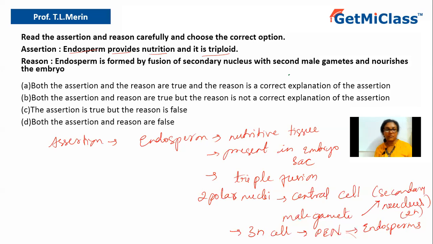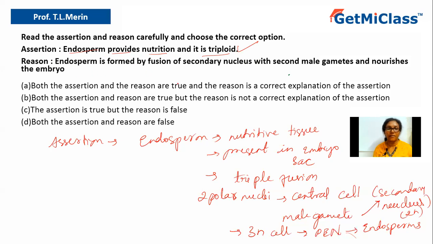Now, according to the assertion, it says endosperm provides nutrition and it is triploid. Yes, it is absolutely right. It gives nutrition to the growing embryo. But what does the reason say? Reason says that endosperm is formed by the fusion of secondary nucleus with second male gamete and nourishes the embryo. Yes, that is absolutely right.